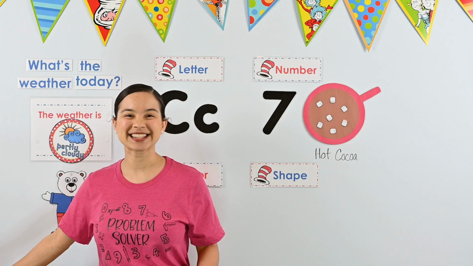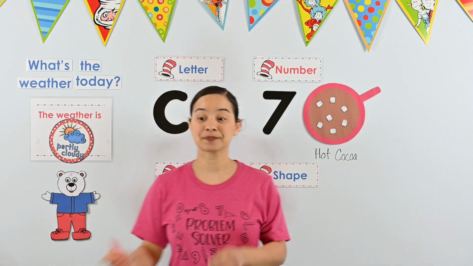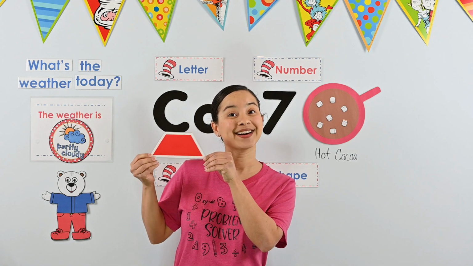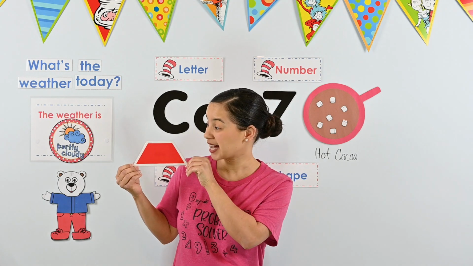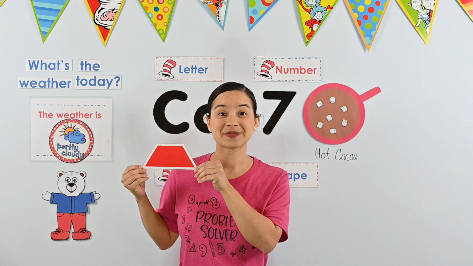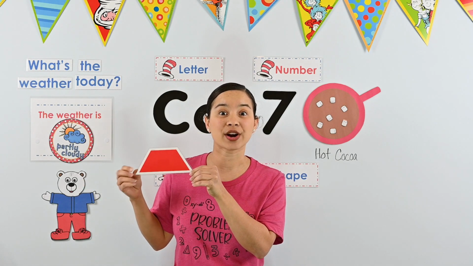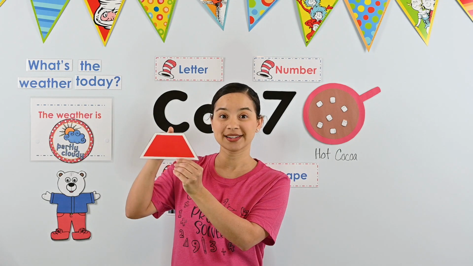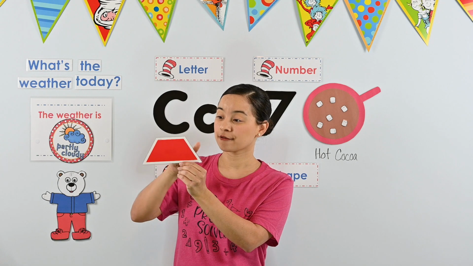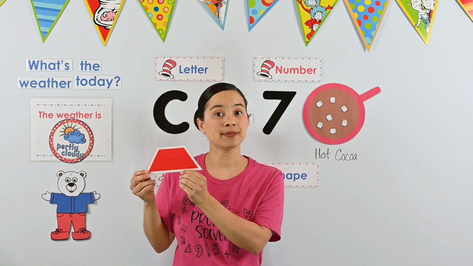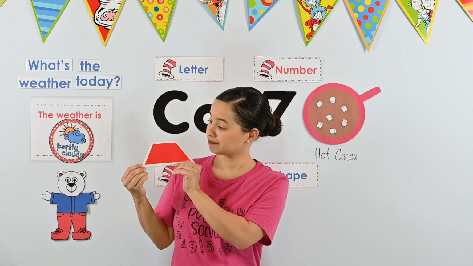Okay, let's look at this week's shape. Oh, look. Wow, our shape has sides and corners. Let's count the sides on our shape. 1, 2, 3, 4. This shape has 4 sides.